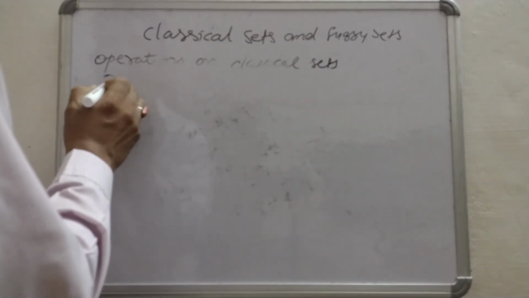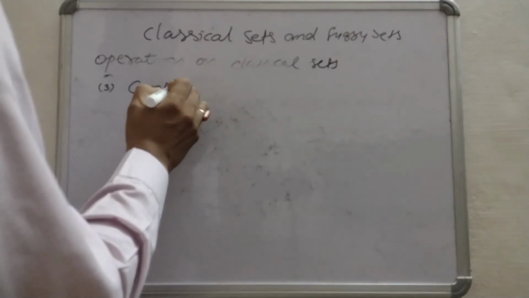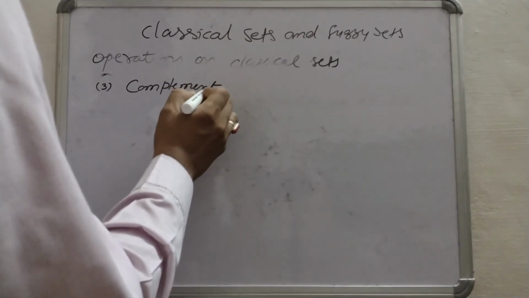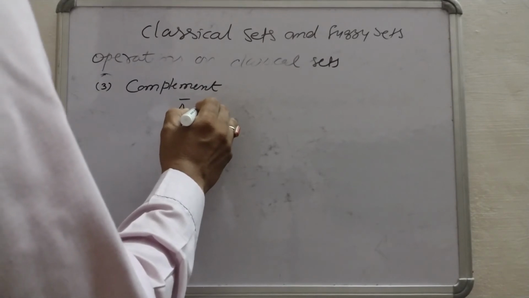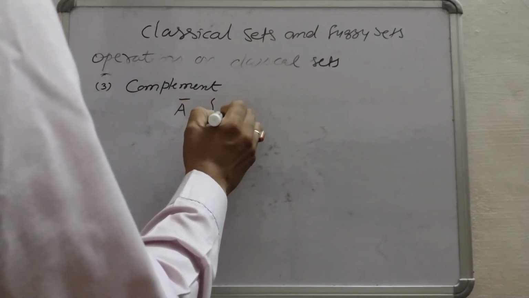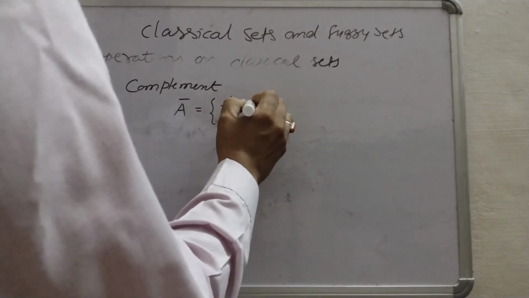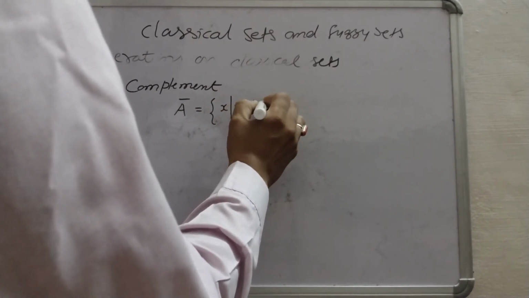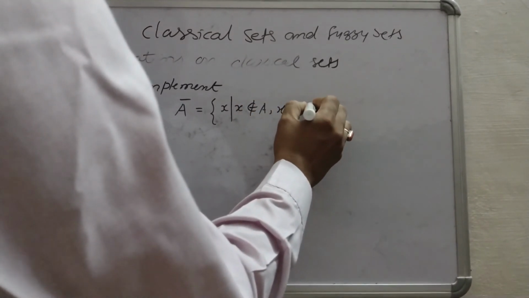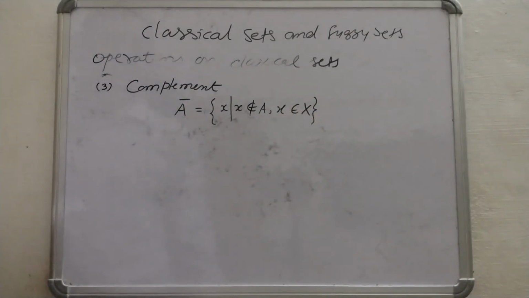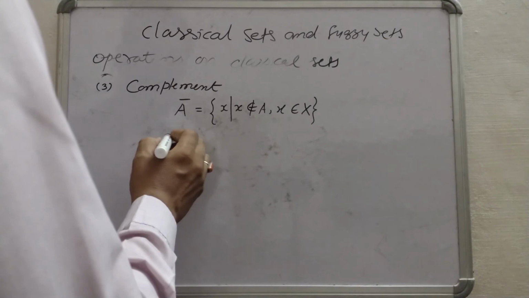Third is the complement. So complement can be calculated by this formula: X does not belong to A, but X belongs to universe X. In this way we can calculate complement.